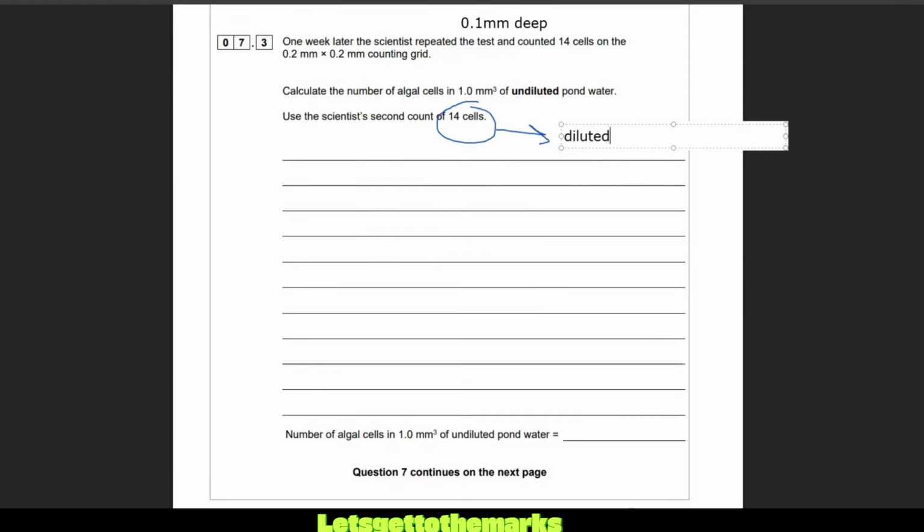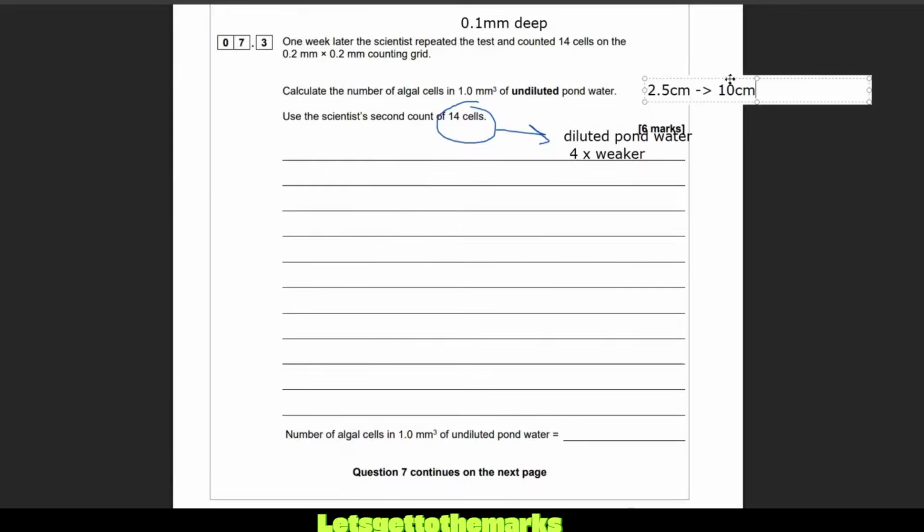So I'm giving you all the information before you have a go, so I don't have to scroll up for you. That is diluted pond water, which is 4 times weaker. How do I know it's 4 times weaker? Because we went from 2.5 centimeters to 10 centimeters, cubed. So we know that they weakened it by 4 times. So when we work out our answer, we need to multiply it by 4 to get the amount in the undiluted pond water. Anyway, it's worth 6 marks. Why don't you pause the video, have a go, and then unpause, and we'll go through the walkthrough.